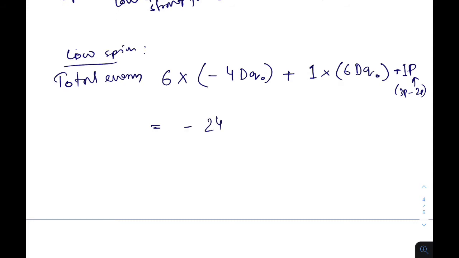So total energy is minus 24 Dq octahedral plus 6 Dq octahedral plus 1 extra pairing energy, and overall minus 18 Dq plus 1 extra pairing energy, due to forming a low spin complex. But due to forming a high spin complex,